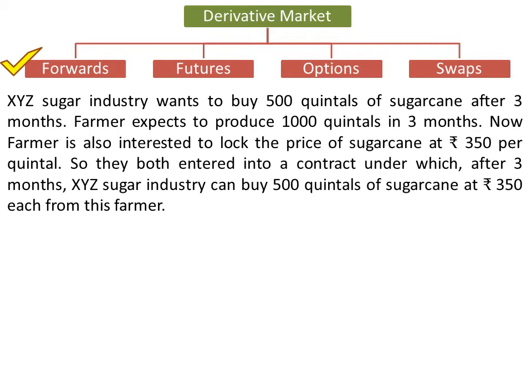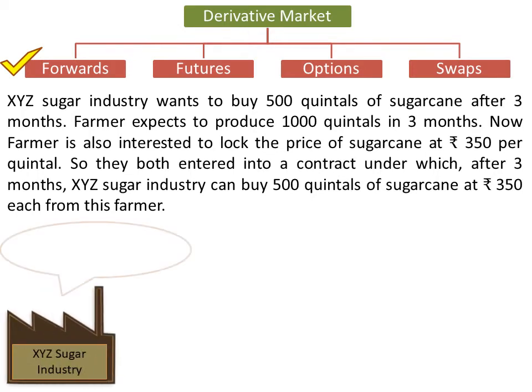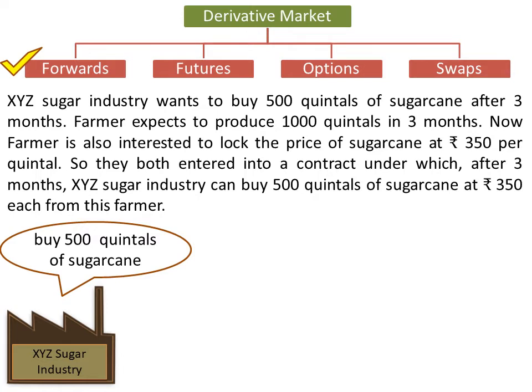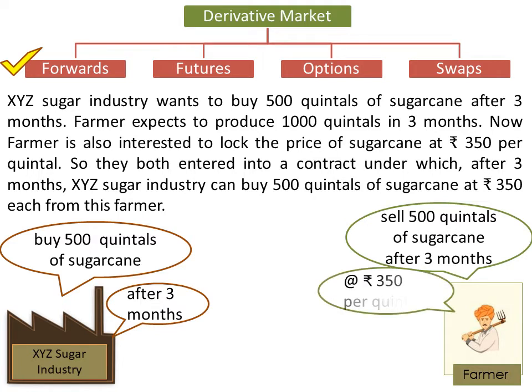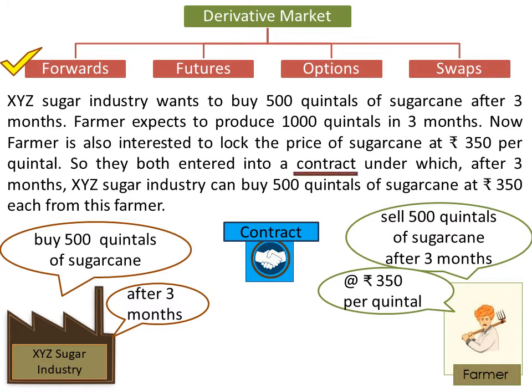So what exactly is happening in this example? XYZ sugar industry has declared its interest in buying 500 quintals of sugarcane, but after 3 months, and farmer is ready to sell 500 quintals of sugarcane after 3 months, but at rupees 350 per quintal. Now they both are agreed and so they have entered into a contract. Now if you look at this example again, we can see it is a contract of buying 500 quintals of sugarcane. So here underlying asset is sugarcane.